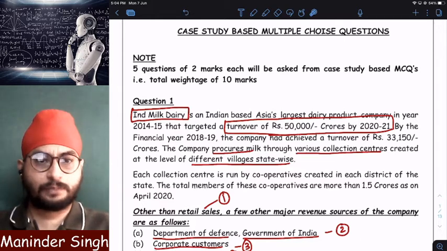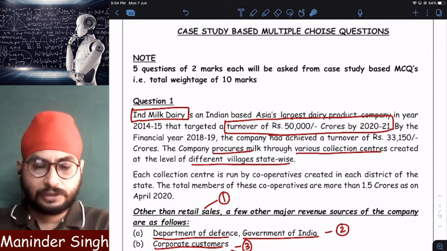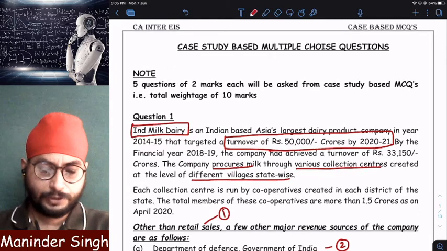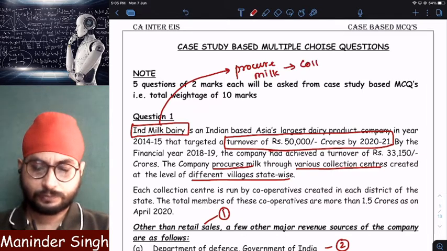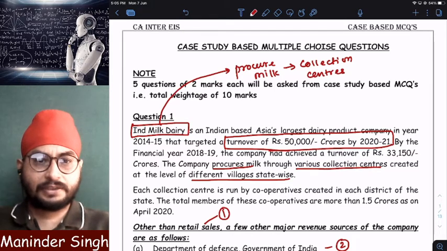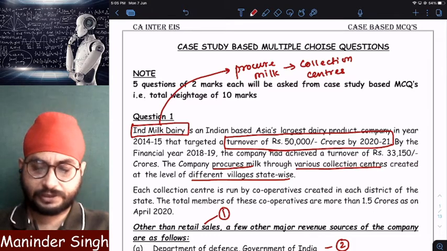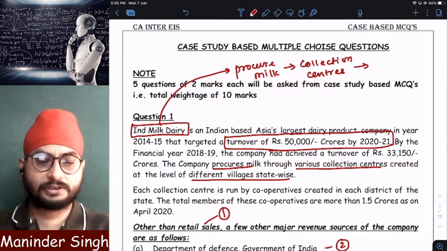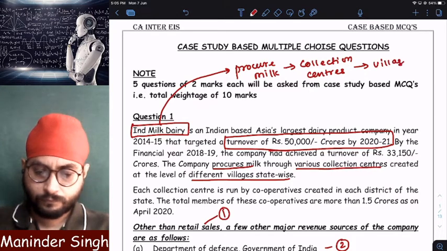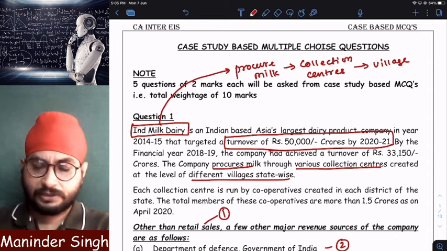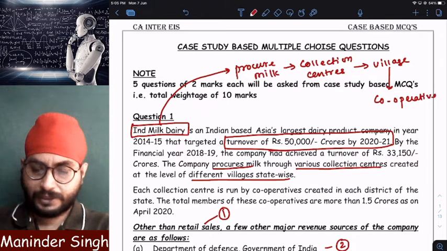Now, what is the business of the company? The business of the company is that the company will purchase, clear? This company will procure milk from where, sir? Milk from collection centers. And these collection centers are managed, clear? These collection centers, where are they located, sir? They are located in a village, and they are managed by whom? They are managed by cooperatives.